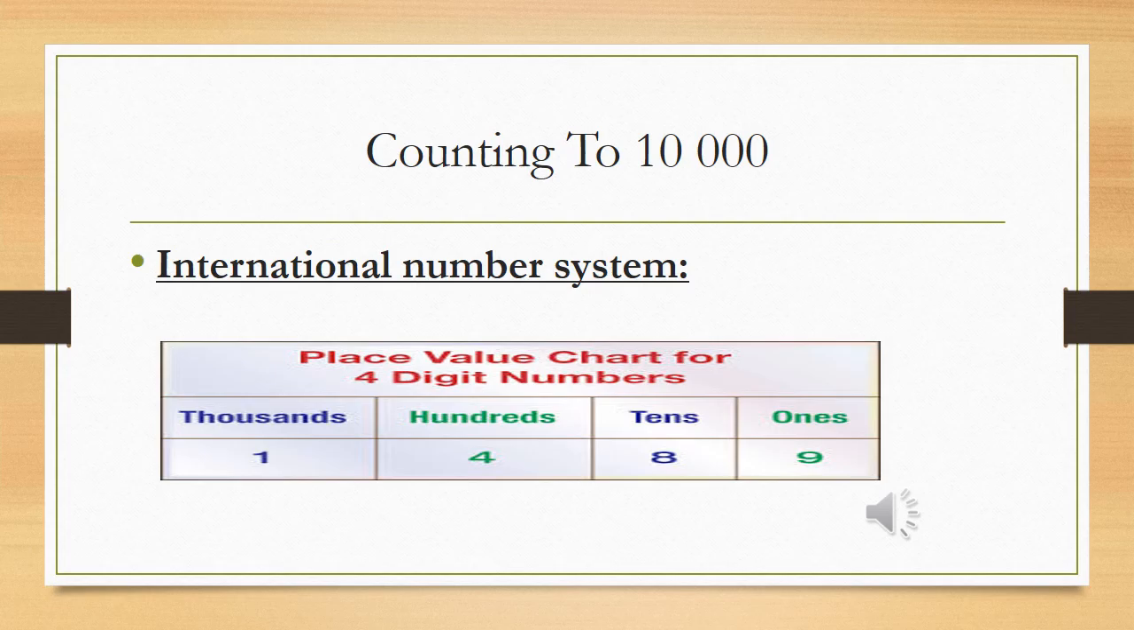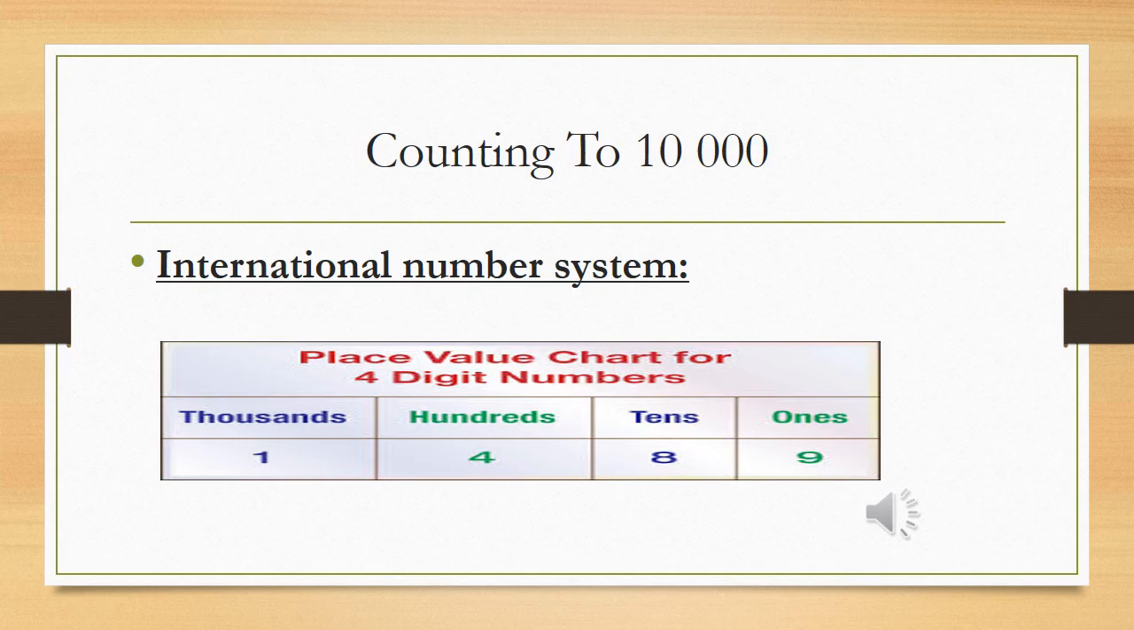Okay, there is a number 1489. Now we have to describe it with the help of the international number system or place value. We start from right to left. It is a basic rule of mathematics that we start from right to left. 9 is the ones, 8 is the tens, 4 is the hundreds, and 1 is the thousands.